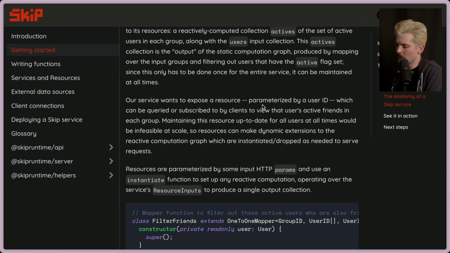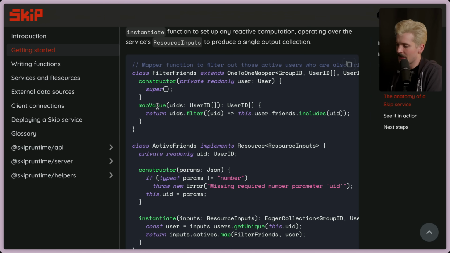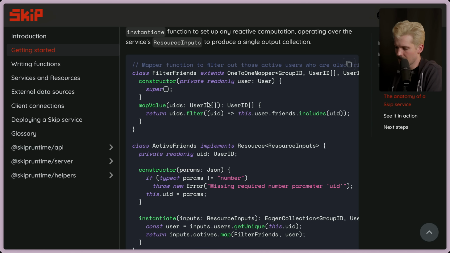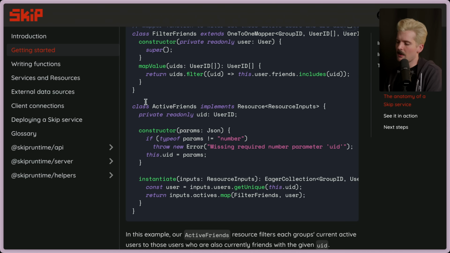Our service wants to expose a resource, parameterized by a user ID, which can be queried or subscribed to by a client using the user's active friends in each group. So here is the filter friends mapper. This mapper, again, takes a group ID and a user ID array, and returns one more user ID array, because that's the final result. It takes in the UIDs, which is the user IDs from the group, and it filters ones that are your friend. So it keeps them if they're friend of this.user, and it doesn't if they're not. So this allows you to take the current user's friends and only return the user IDs from a given group that are that user's friends. So now we have our active friends collection that does this mapping for us.